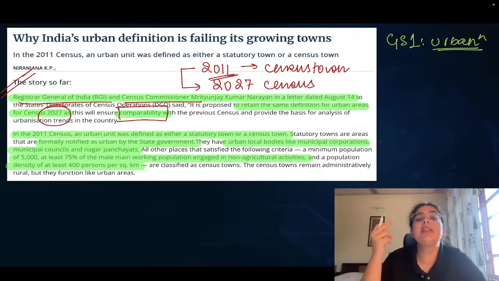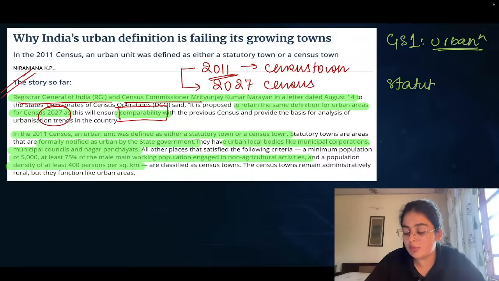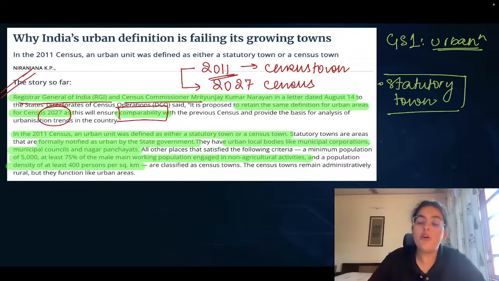But there are concerns with this definition. Let's first understand what the definition is. According to the census of 2011, an urban unit can be either of two things. One, an urban unit can be a statutory town. What do you mean by a statutory town? A statutory town means any city that has a registered municipality in that area. So a municipal council exists in that area, or a municipal corporation exists, or any other form of urban local body, for example, a town body, exists in that area.